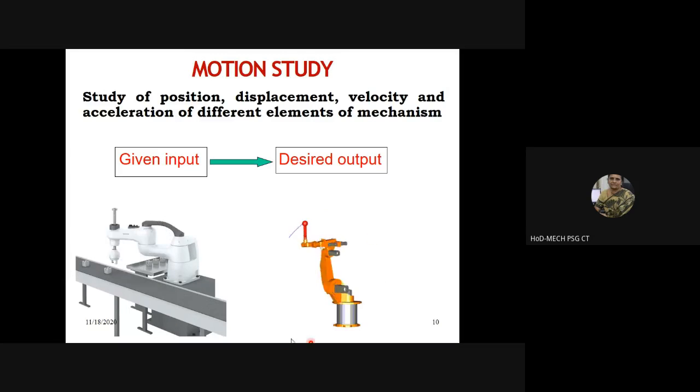Now here, considering this robot, the input is given at multiple locations, whereas in the cylinder, the input motion was given at only one location. Here, the input will be given at different locations, like what we have in our human hand. There will be many joints. At every joint, you can independently give motion with the help of a motor. The final motion will be delivered by the robot end effector. This is called the end effector, and this is where the work will be done. It can be used for painting, welding, or assembly purposes and so on.